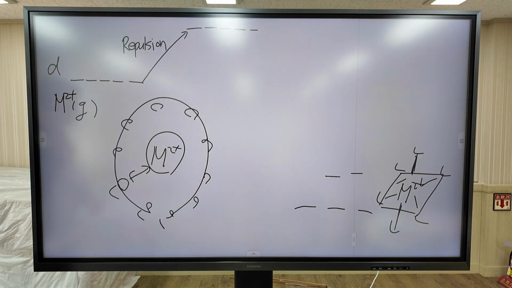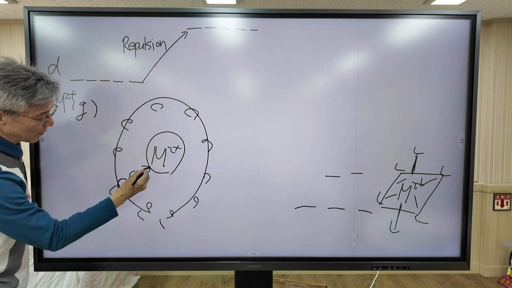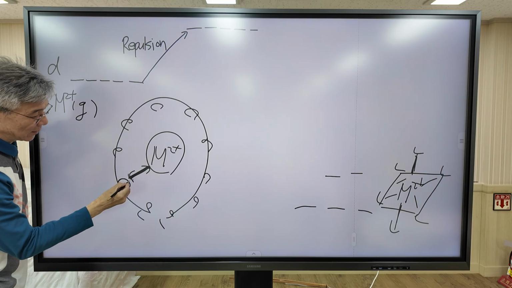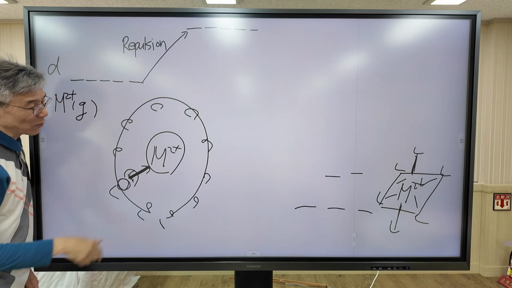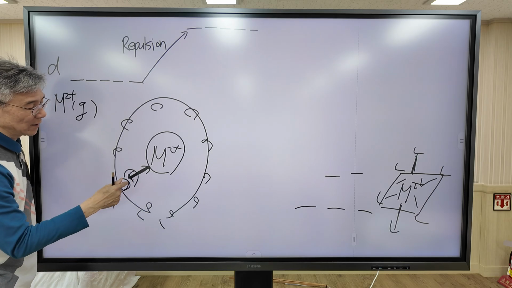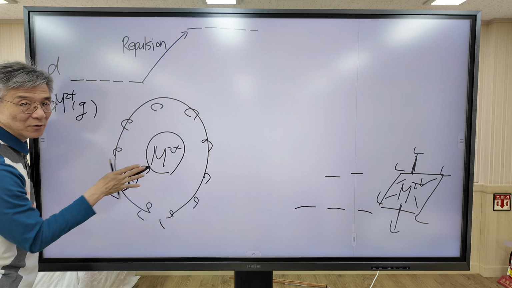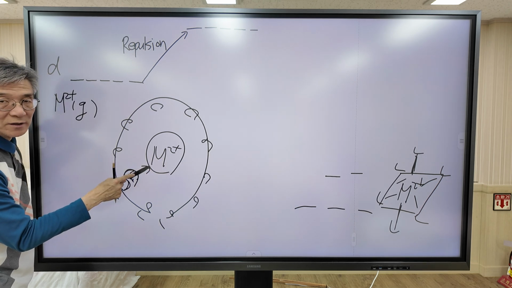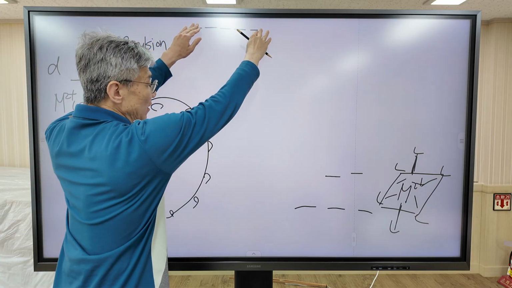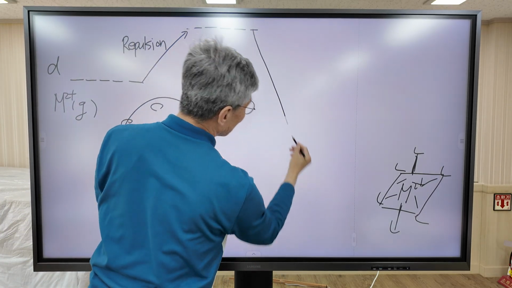Now attraction. Now it's time to operate attraction. The ligand and metal make a bond. The ligand has electrons to donate. The chemical bond forms between metal and ligand through donation of the lone pair to the metal. So a chemical bond forms. This is attractive interaction, so the energy level is lowered.